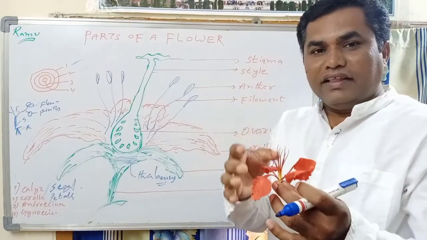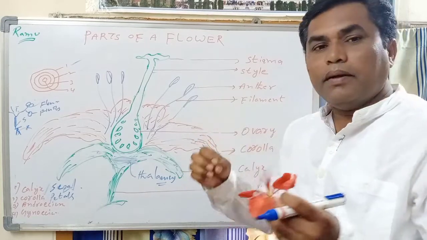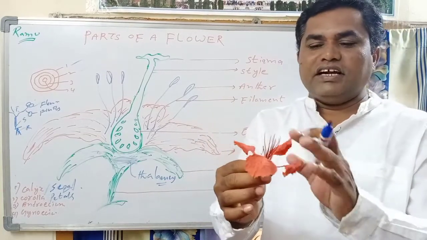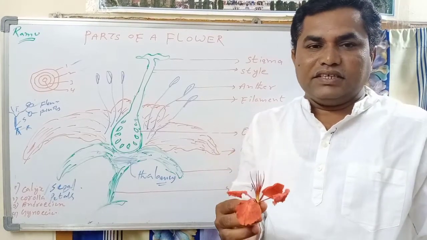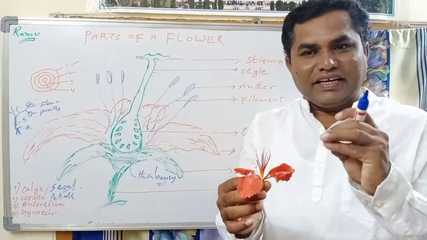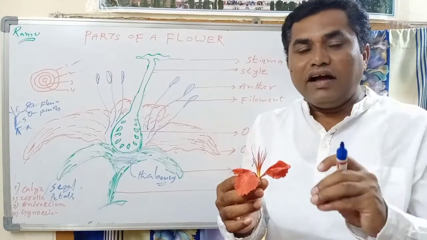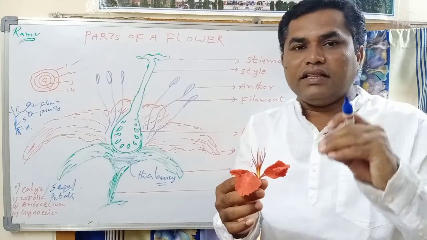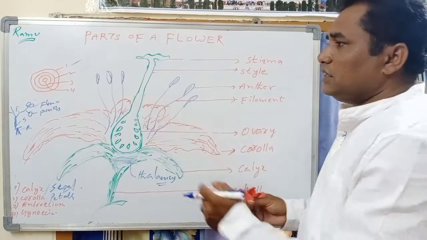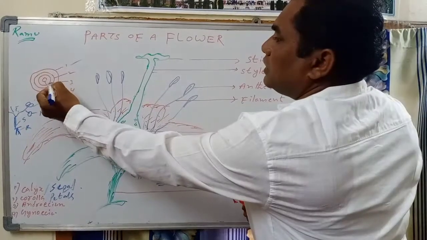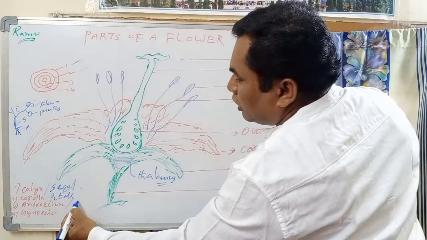Because they are bright in color, they attract the insects and facilitate pollination. Now the third circle or third whorl is called androecium, also called stamens.